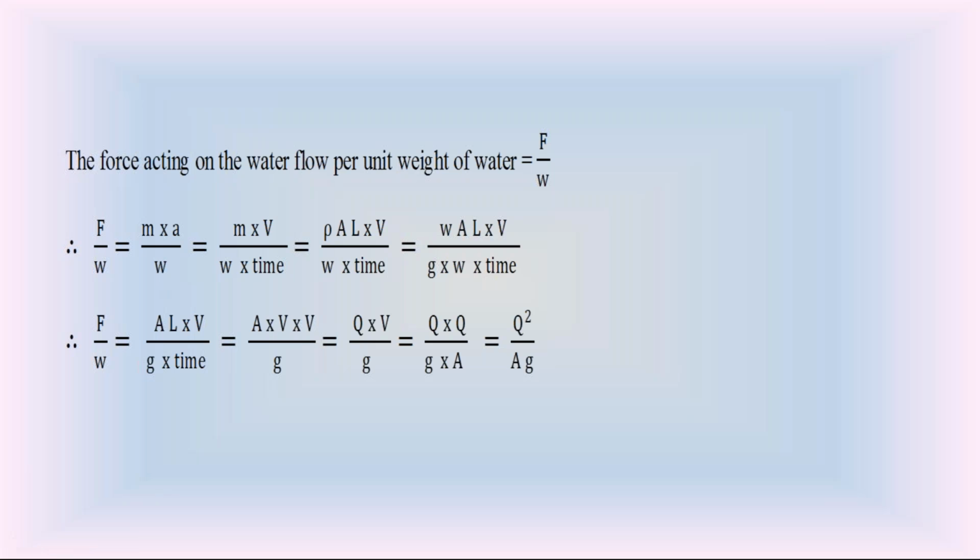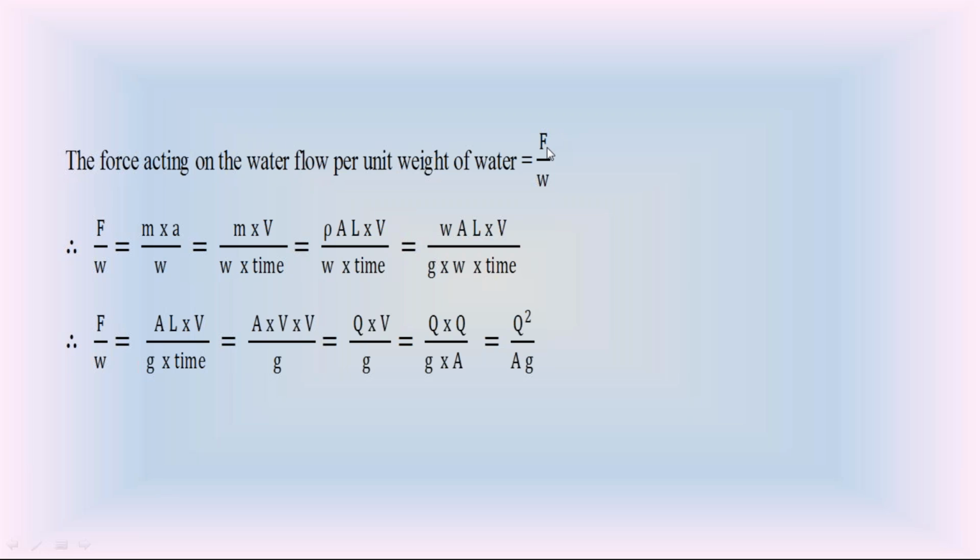Now you know that from physics, acceleration a is equal to velocity by time. So in this equation, the numerator is mass m into acceleration, velocity v by time, divided by the unit weight of water W. Please check this derivation. I am explaining how this Q square by ZA is the force acting on the water flow in the open channel per unit weight of water.